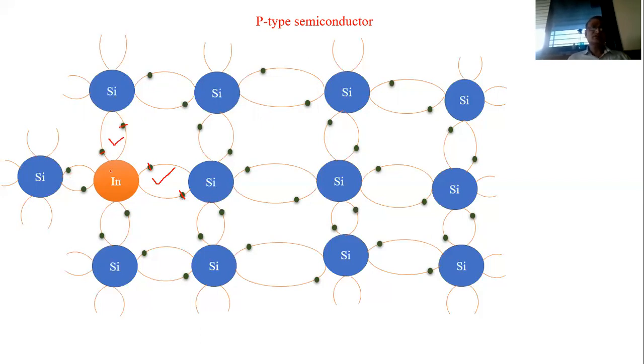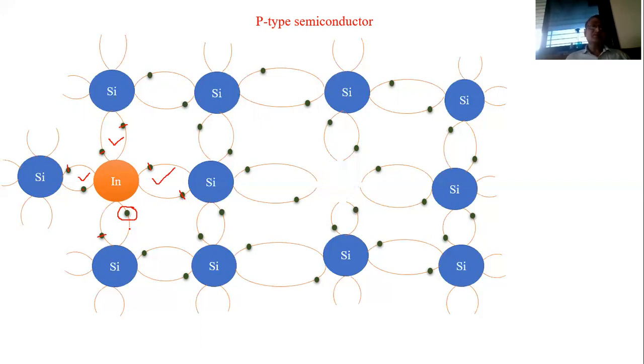Similarly, the third covalent bond is also completed. For the fourth covalent bond, this silicon atom can provide 1 electron, but the 3 valence electrons of the indium atom are already used. Now it doesn't have any electron to provide for this fourth covalent bond.